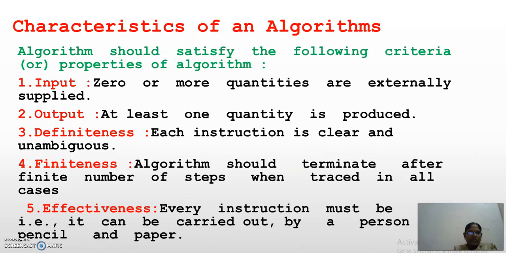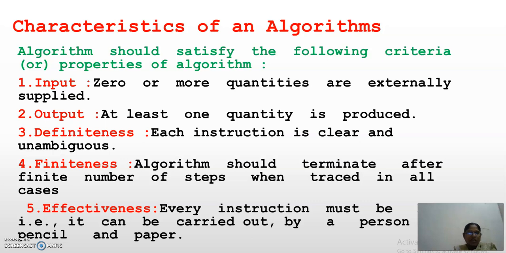What are the characteristics of an algorithm? Here we are going to have 5 characteristics: input, output, definiteness, finiteness, and effectiveness. These are the characteristics of any algorithm. What do you mean by input? In the input, you may have 0 or more quantities that are externally supplied. Whereas output, it should have at least 1 output. Definiteness is nothing but each and every instruction should be clear and unambiguous.